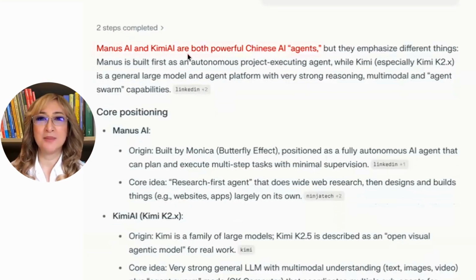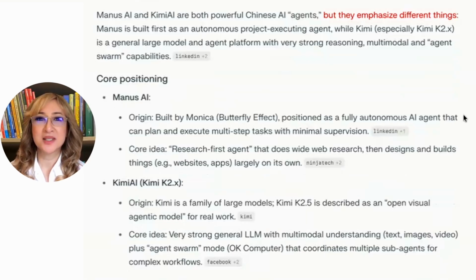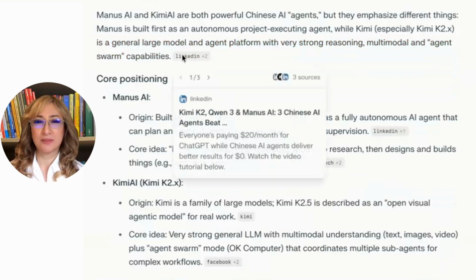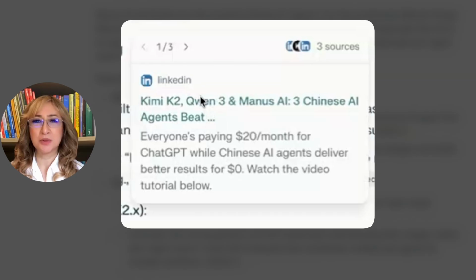So Manus AI, Kimi AI, both Chinese AI agents, yep, but they emphasize different things. Manus is built first as an autonomous project executing agent, while Kimi, especially Kimi K2, is a general large model and agent platform with very strong reasoning, multimodal, and agent swarm capabilities. Now, that is from LinkedIn. I could probably go to that source and double check it.